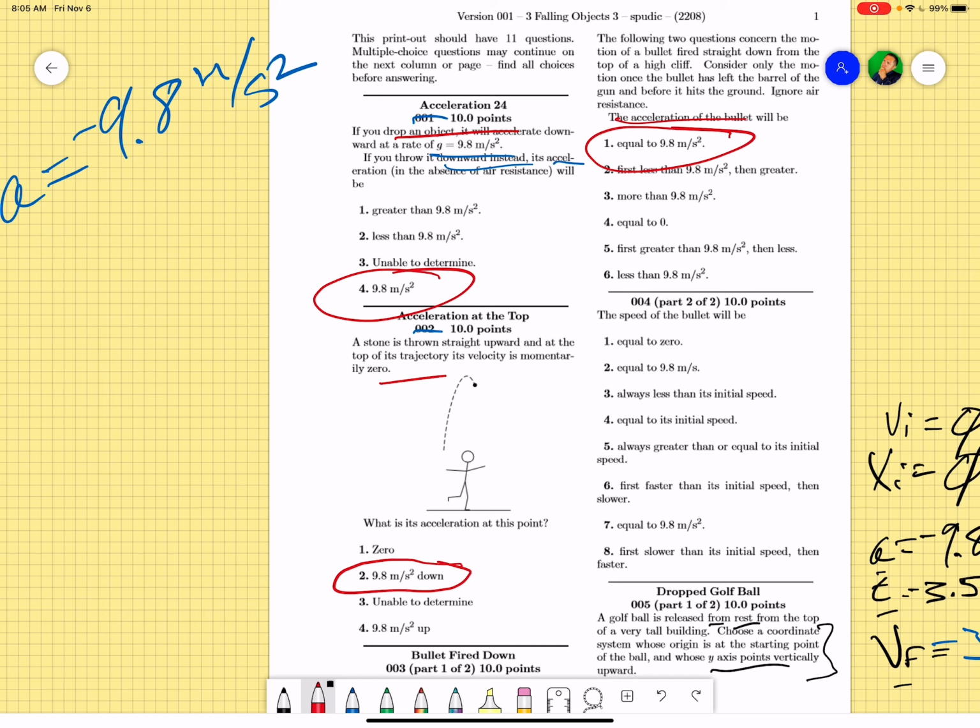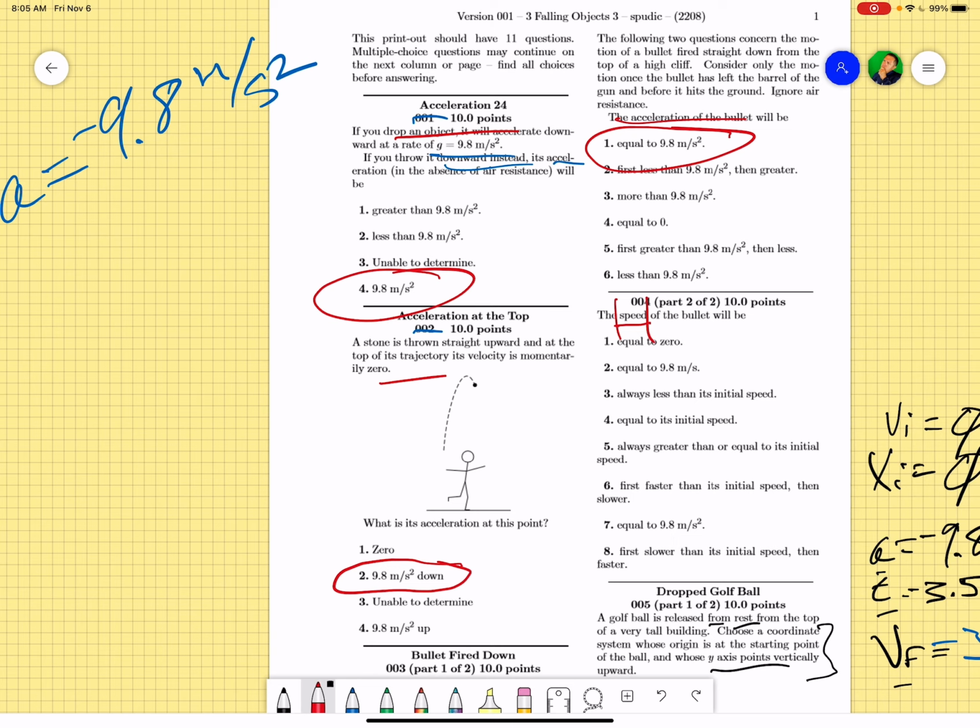Always, always, always. Okay, now, question number 4 asks about the speed, and the speed is velocity, but speed doesn't care about direction. So I want you to right away not worry about the negative, okay? Speed means take the absolute value of whatever velocity you get. So what happens to the speed? Don't worry about negatives. So what's going to happen to that bullet's speed after it is fired?